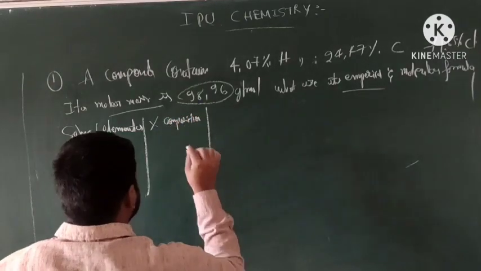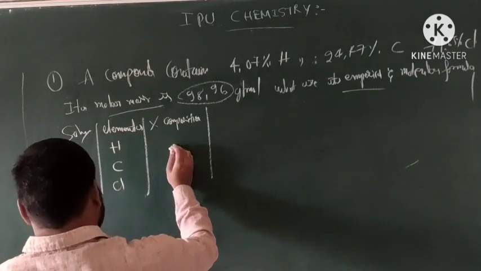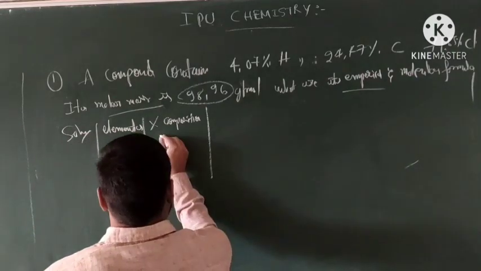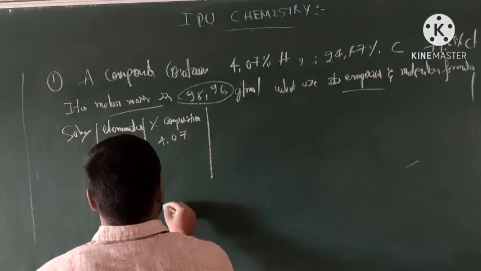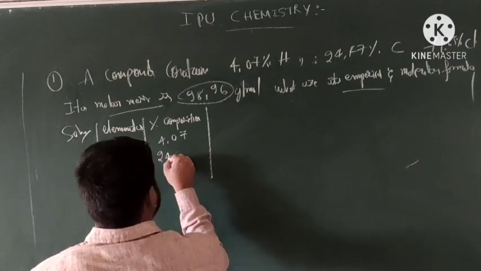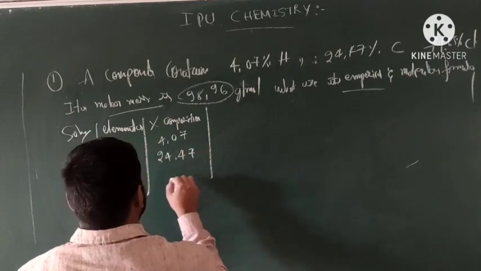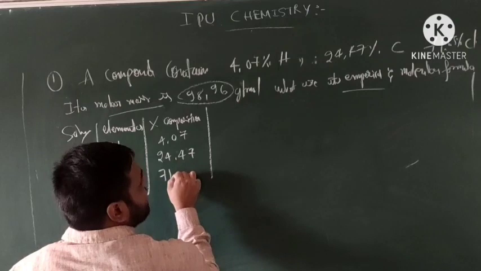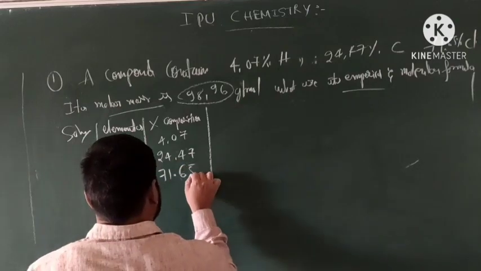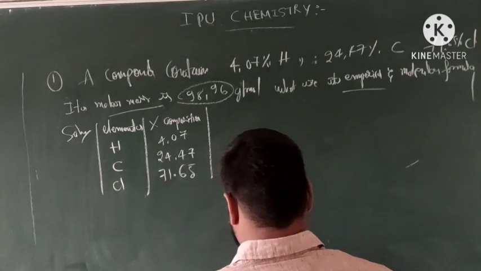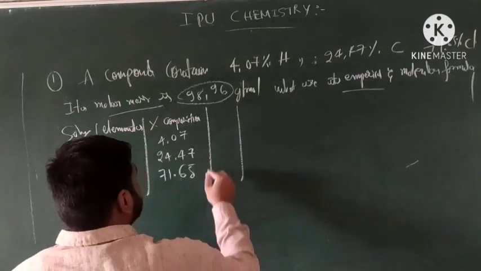Write the percentage of composition. How much is there for hydrogen? 4.07%. Carbon is 24.47. Then chlorine is 71.65% of compositions. Then let's look at atomic mass.